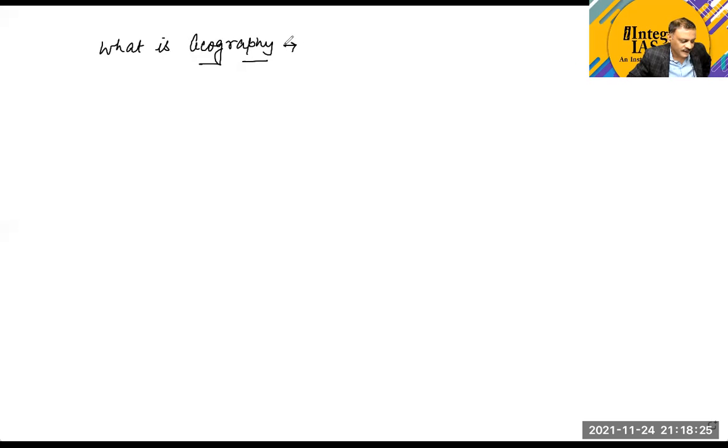Okay. Now you got the point that geography means study of Earth. This is the basic meaning of geography, that geography is related to the study of the Earth. Now, in geography, we are not only concerned about the study of the Earth. We study about the universe also. Why do we study about the universe?